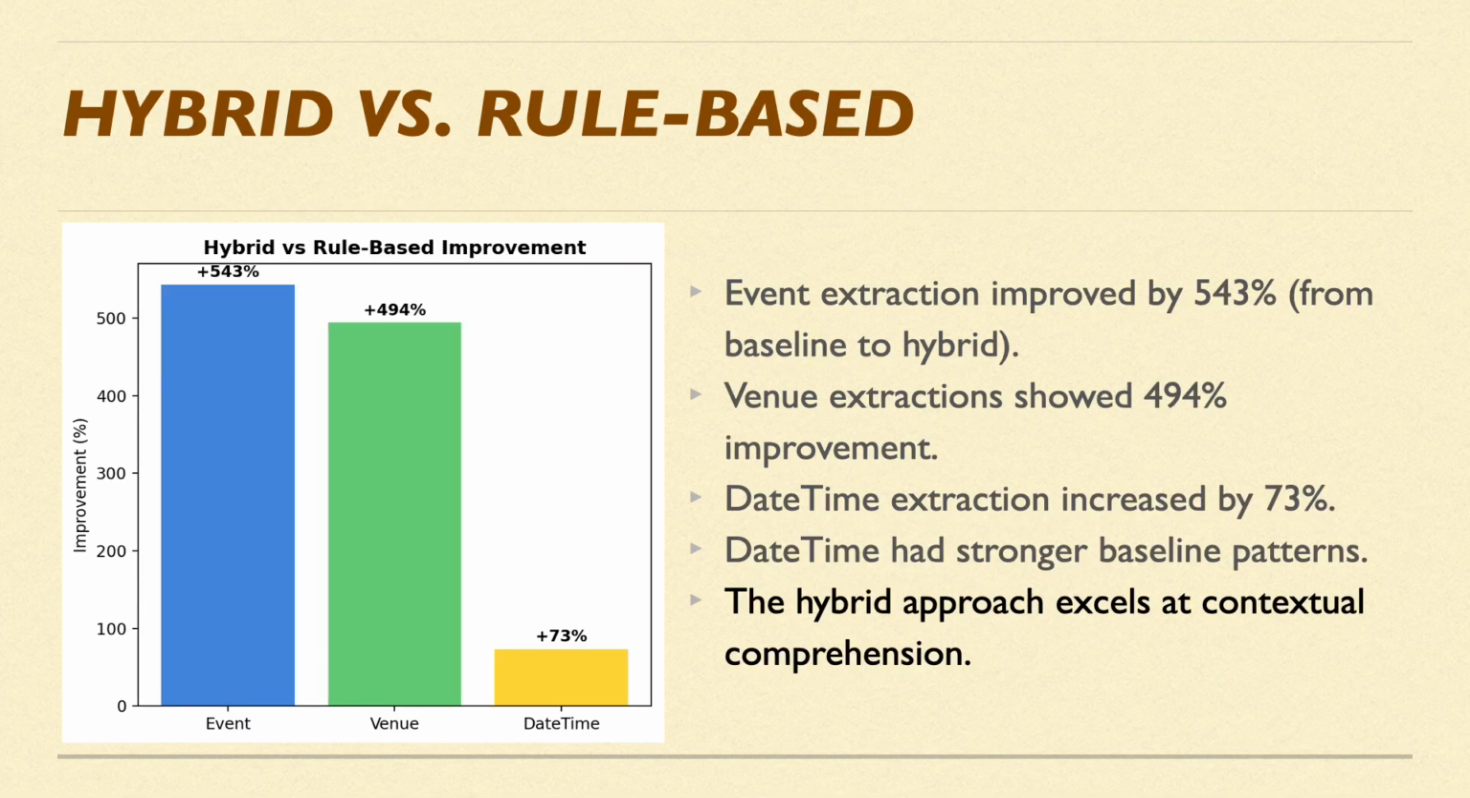Breaking down the improvement by entity type, event extraction improved by 543% from baseline to hybrid. Venue extraction showed 494% improvement. Datetime extraction increased by 73%. The performance gap widens as complexity increases. The hybrid model improved easy cases by 2.4 times, while complicated cases improved by 6 times. The hybrid approach excels at contextual semantic understanding.